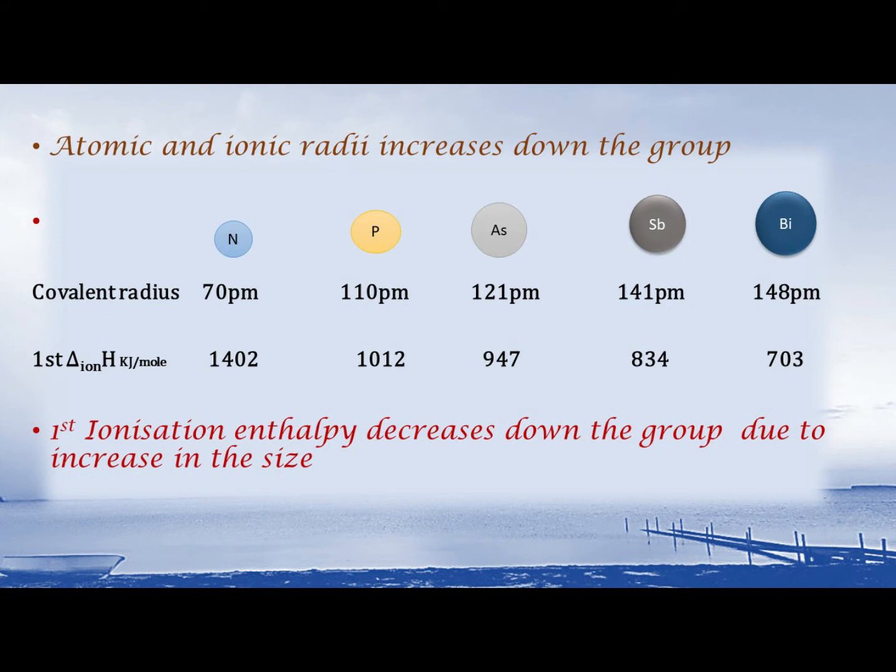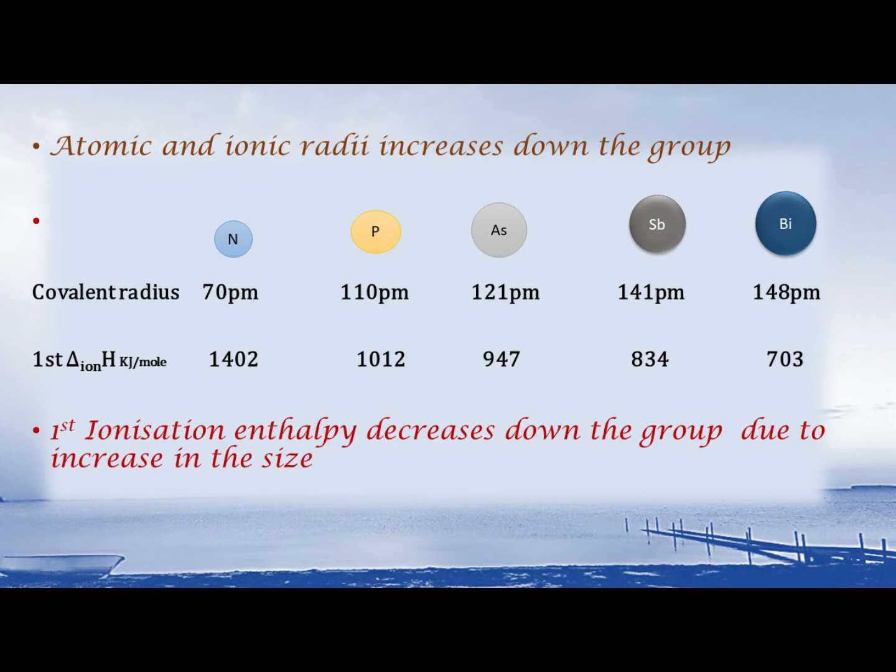Now let us look into the variations, the general trends present in group 15. If you look at the atomic and ionic radii, you can see that they increase down the group.